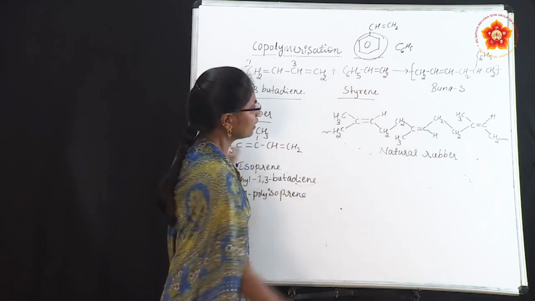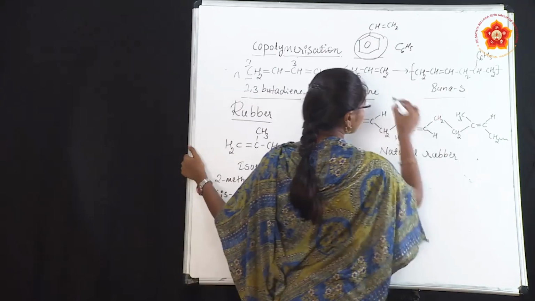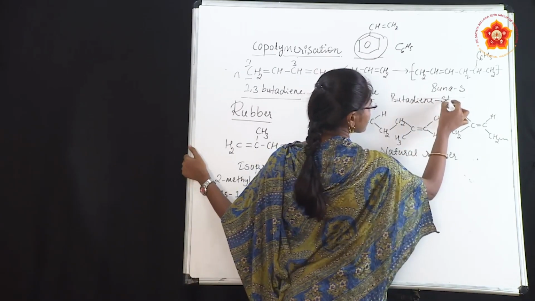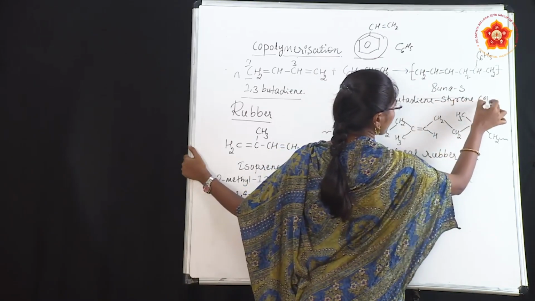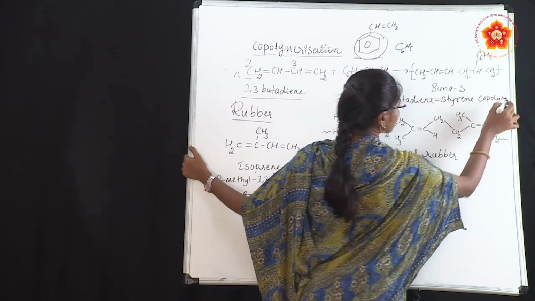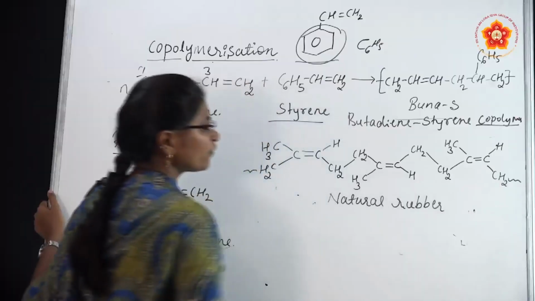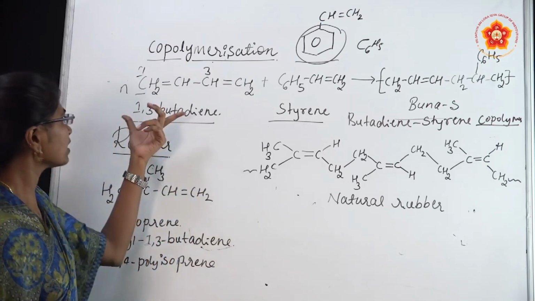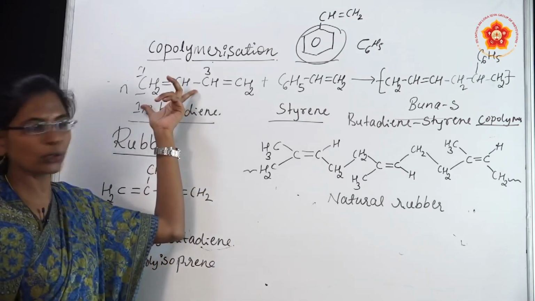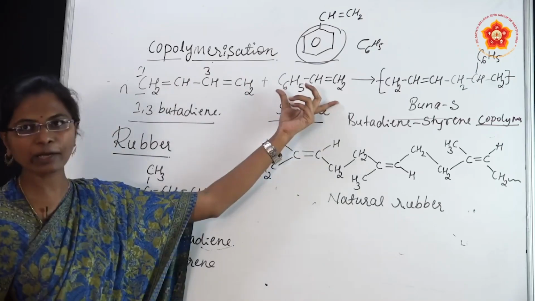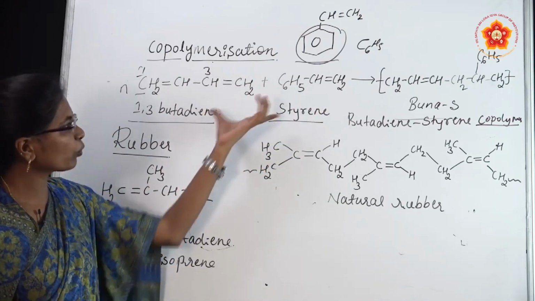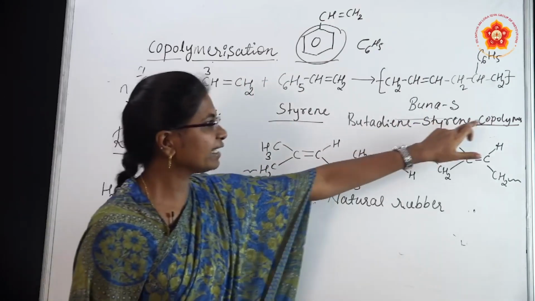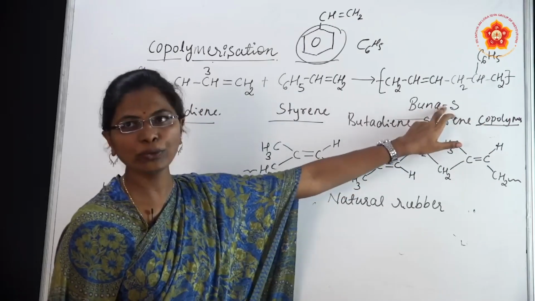And it gives BUNA-S, a short form for butadiene styrene copolymer. Copolymer means we are using more than one kind of monomer. Here, 1,3-butadiene is one kind of monomer and styrene is another. We added both the monomers and finally we got the butadiene styrene copolymer, which is nothing but BUNA-S.